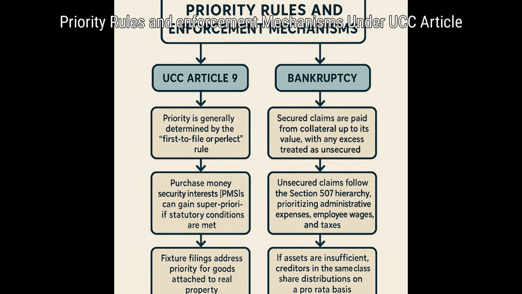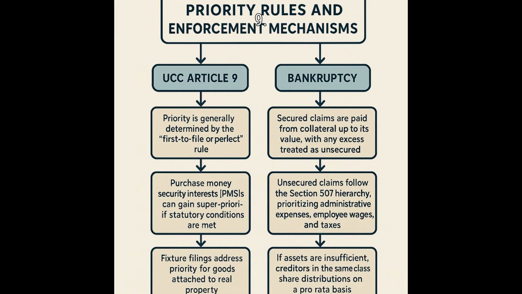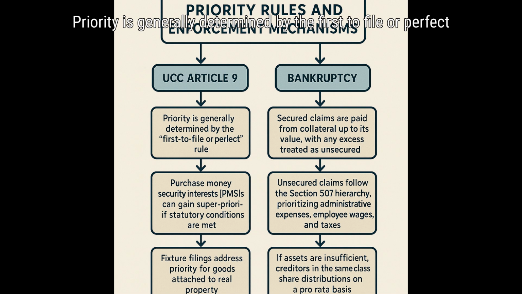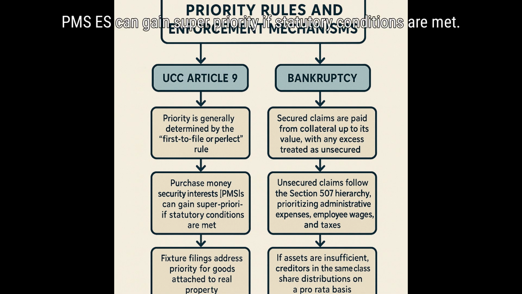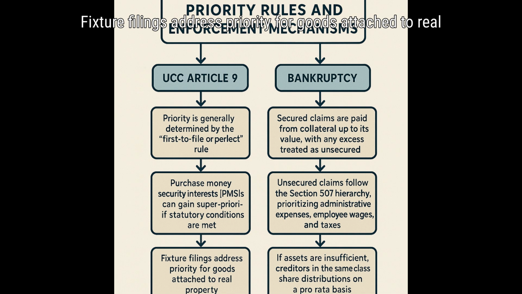Priority rules and enforcement mechanisms. Under UCC Article 9, priority is generally determined by the first-to-file-or-perfect rule. Though purchase money security interests, PMSIs, can gain super priority if statutory conditions are met. Fixture filings address priority for goods attached to real property.